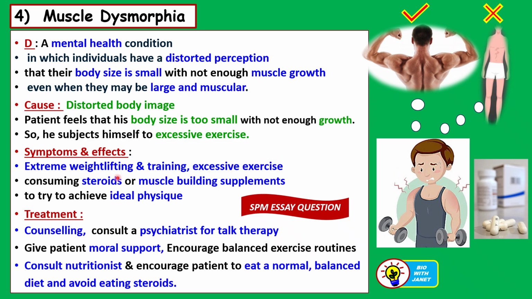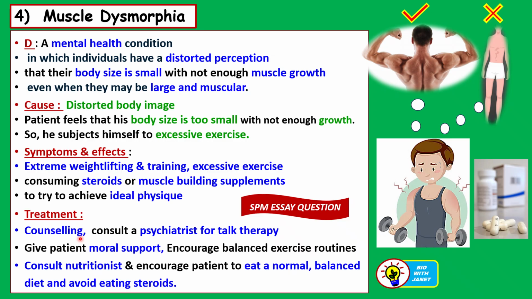So the symptoms are extreme weightlifting and training, excessive exercise, and they may even try to consume steroids, which are medication to build the muscles. But these steroids have bad side effects and cannot be taken over the long term. And then they may eat a lot of muscle building supplements to try to achieve the ideal physique or body structure.